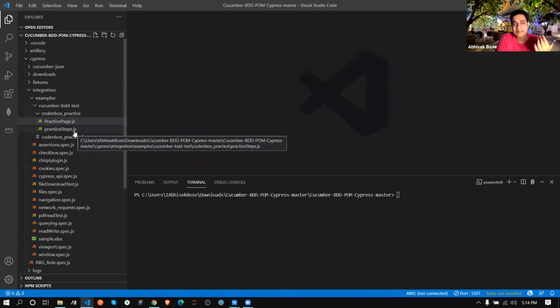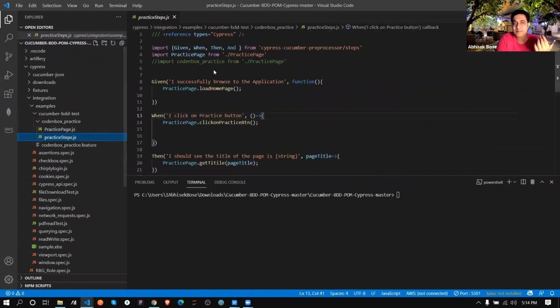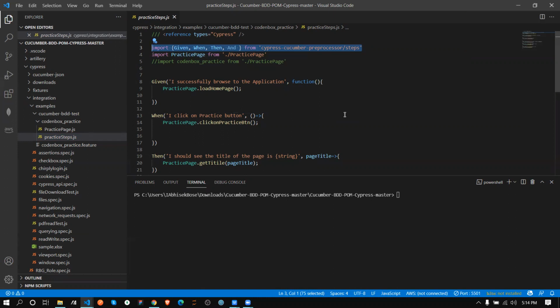Now in this page, we are importing one line first, because Cypress doesn't know the meaning of given, when, and then. But in my feature file, it's written like given, when, then.